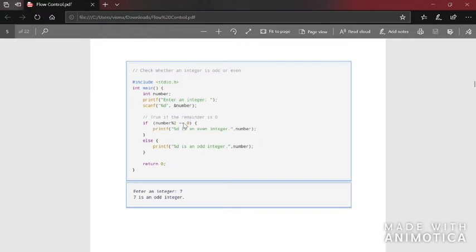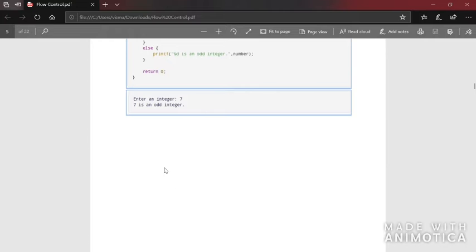After dividing the number, if you get the remainder as 0, then you have to print the number is an even integer. Otherwise, you have to print the number is an odd integer. So 7 is the input given. So 7 modulo 2 is 1. So this condition becomes false. This condition is not satisfied. So instead of executing the contents of the if block, it will go to the else part and then it will execute the statement. So here printf 7 is an odd integer will be printed on the screen. Then after that it will come to the next statement. Next statement return 0. The program is finished.